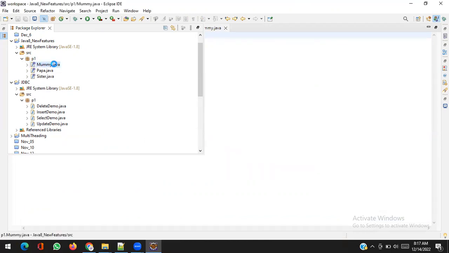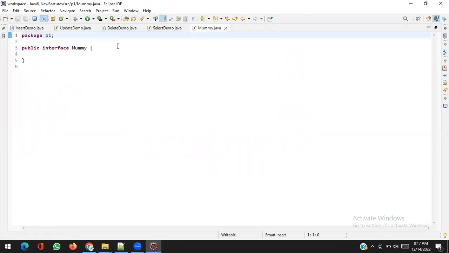I just created three interfaces. So let's say Mummy has a few methods. void m1(). And we know that in an interface we cannot write a method with a body, only the definition. void m2().